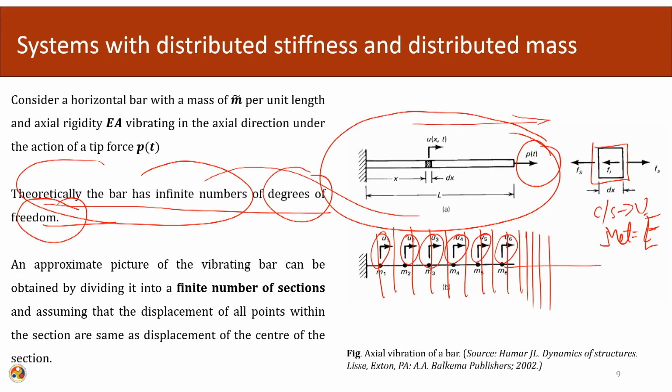So, what we can do is divide it into a finite number of sections. We can divide it into a very fine number of sections, into so many pieces. And we assume that the displacement of all points within a section is the same as at the center of that particular section.